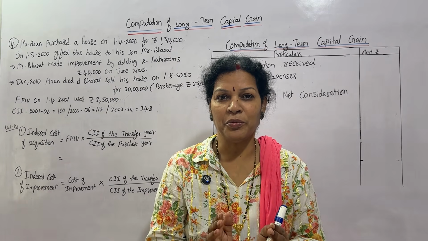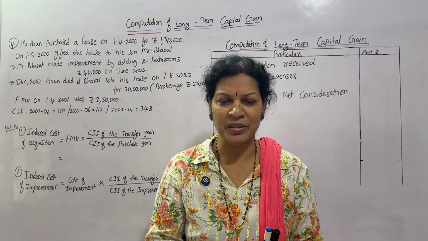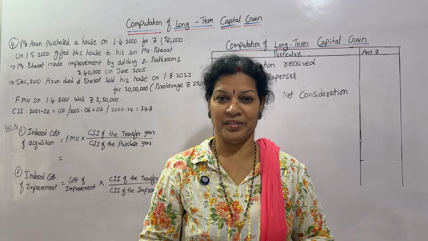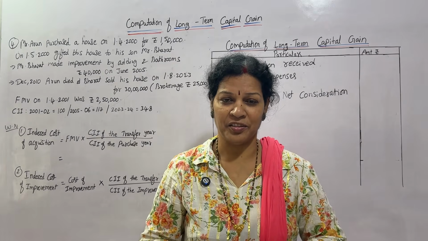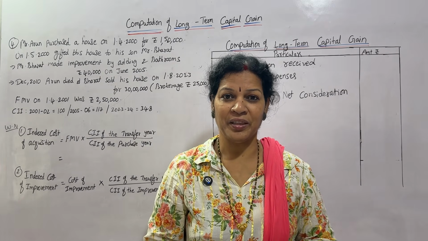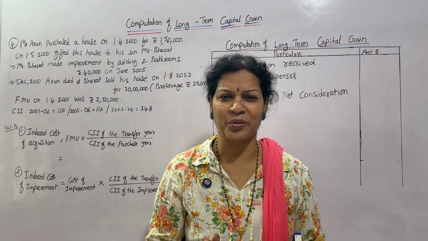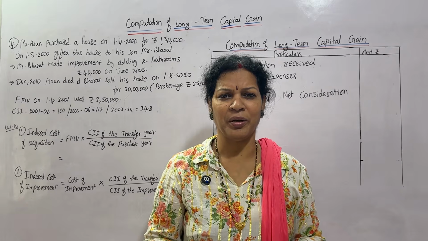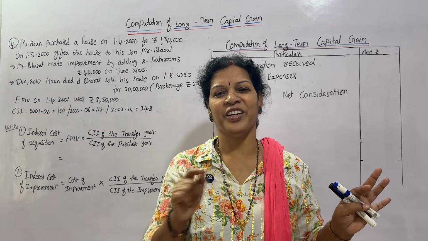In today's problem, we have purchased one long term asset, and we have sold it. In between, some transactions are there. How do we calculate in such a case? That is the problem we are going to focus on today. Very important and easy also. Need not worry. We know the format and everything, the same format you have to follow. Let's focus on the problem.